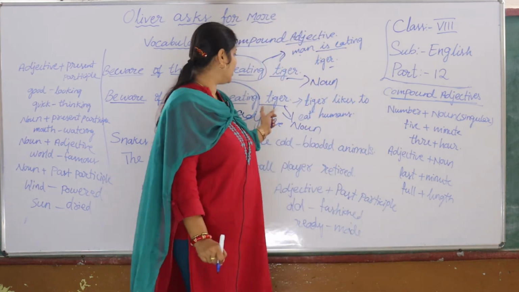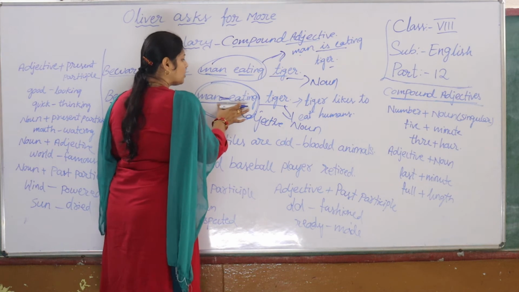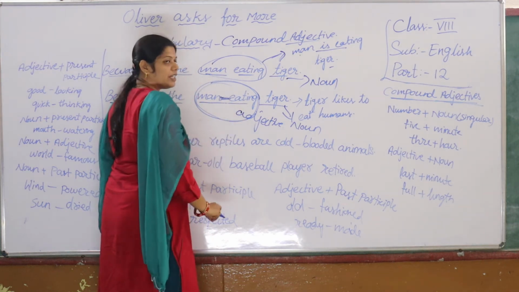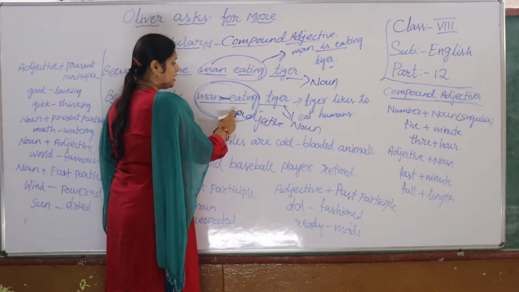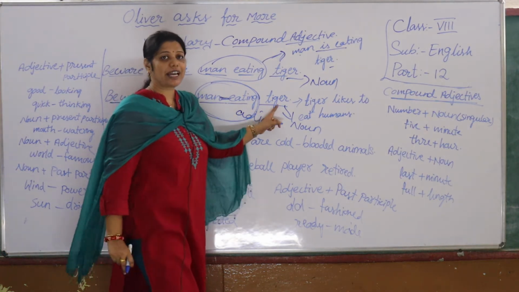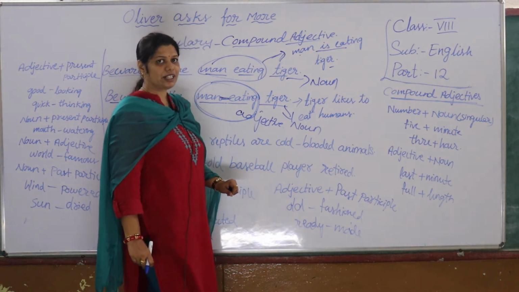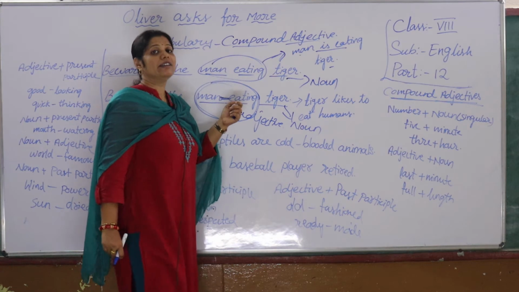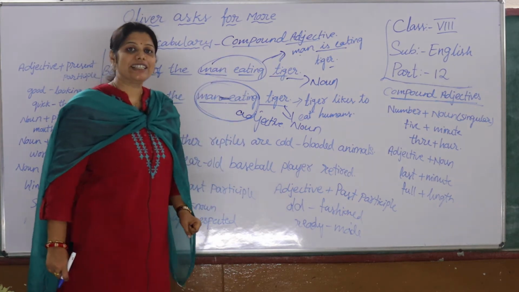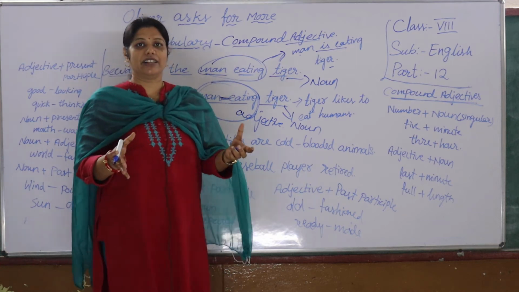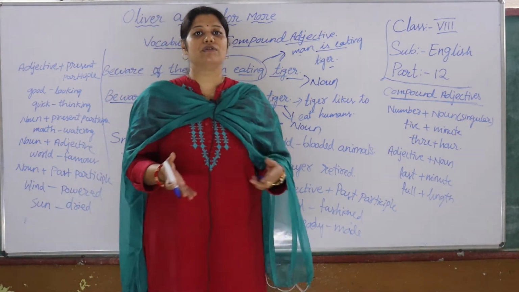Okay, and this part is called a compound adjective, as it is represented with adjectives. What is the adjective? Man-eating. How is the tiger? Man-eater tiger, it likes to eat humans. Understand, children? That is what we are going to see, what a compound adjective means. What are compound adjectives, children? Adjective means the qualities of the noun.